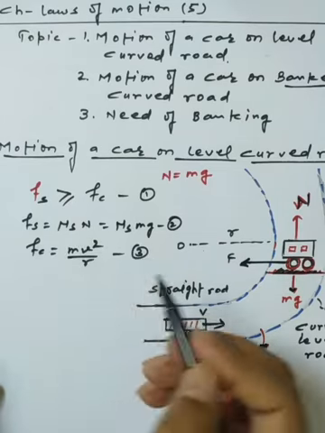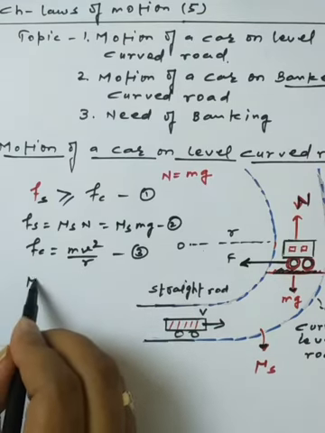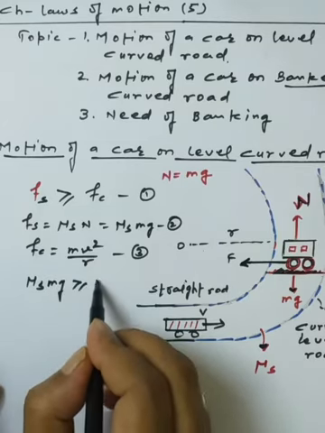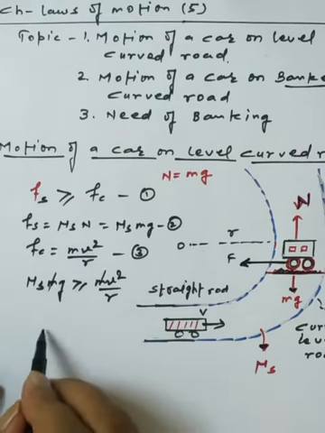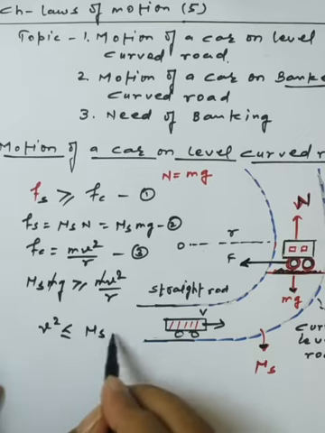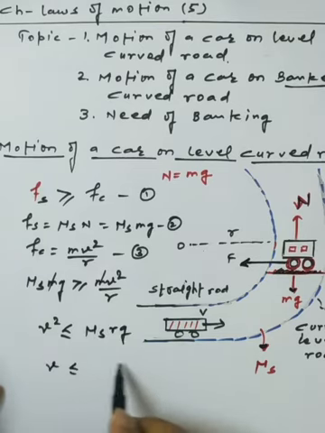We use equations 2 and 3 in equation 1. What do we get? Mu s mg is greater than or equal to mv square upon r. The m cancels, so v square should be less than or equal to mu s rg. Mathematically, I can write v less than or equal to under root of mu s rg.